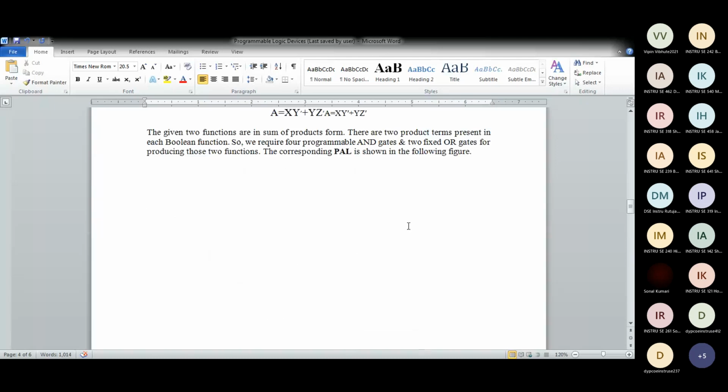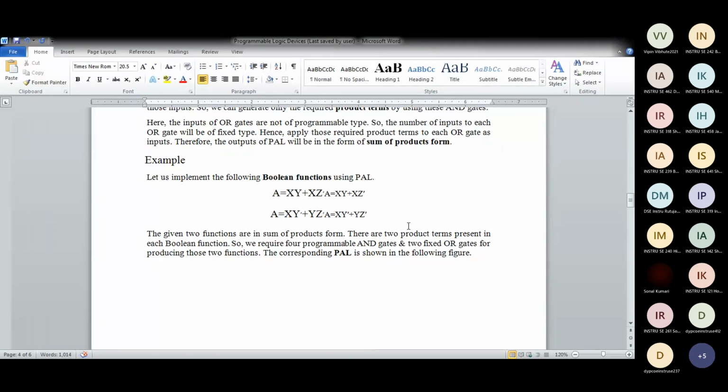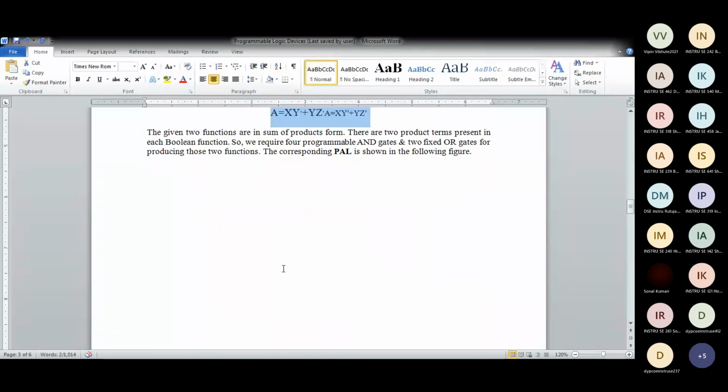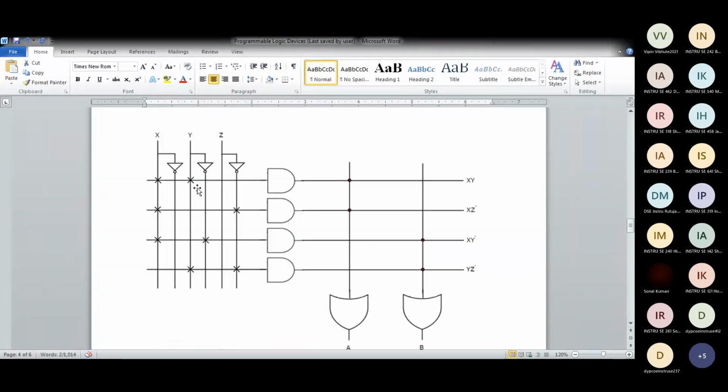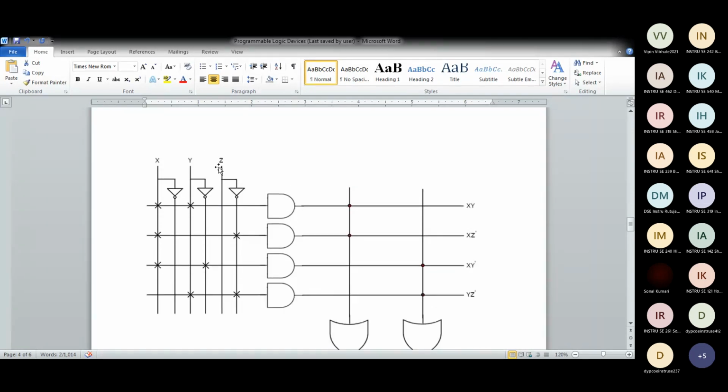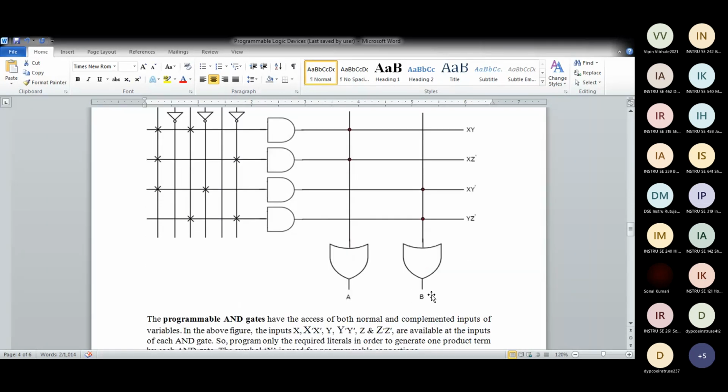Depending upon your Boolean expression or your truth table, you have to program this. Cross is enabled, and which are not cross, they're disabled. So in programming, you have to enable and disable these. There are again 3 inputs and 2 outputs. The previous diagram is implemented using decoder, here using only AND gate and OR gate.